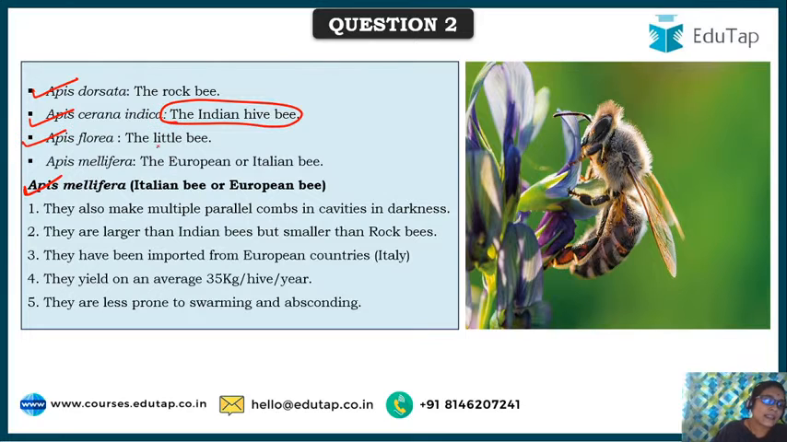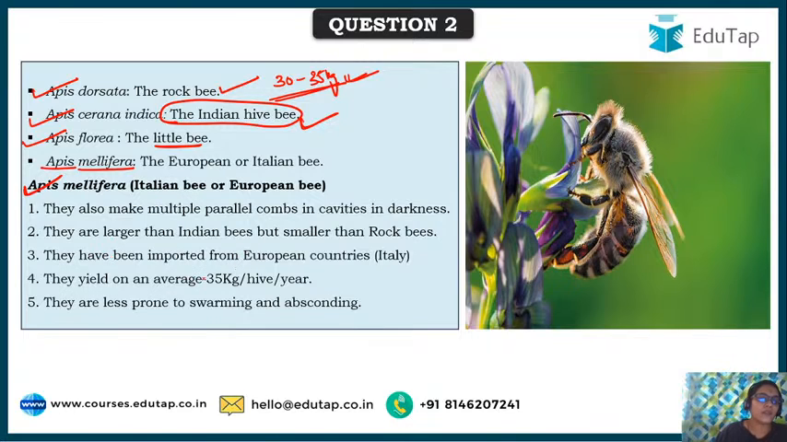Apis florea, this is the little bee, of which this rock bee produces somewhere around 30 to 35 kgs of honey per year. But yes, because of its aggressive nature and swarming nature, they are not considered for rearing. And Apis cerana indica, the output is very low here, again swarming nature very high, so this is also not considered for rearing.